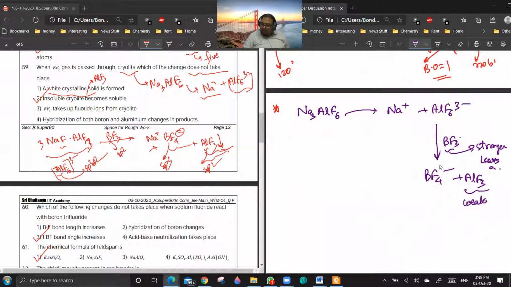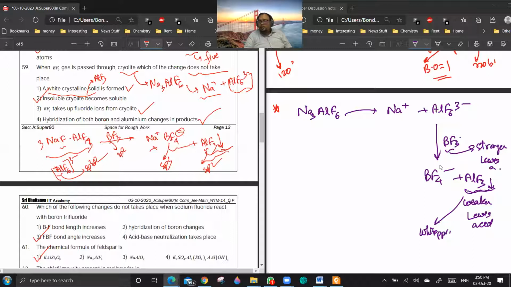In a spontaneous reaction, the stronger acid will give a weaker acid. And AlF3 which is formed is a precipitate. So option 1 is correct: BF3 takes fluoride ion from cryolite. And hybridization of both boron and aluminum changing is also correct. So the only incorrect option is option 2, because AlF3 is a precipitate, so it will be insoluble. Getting my point? Yes, sir.